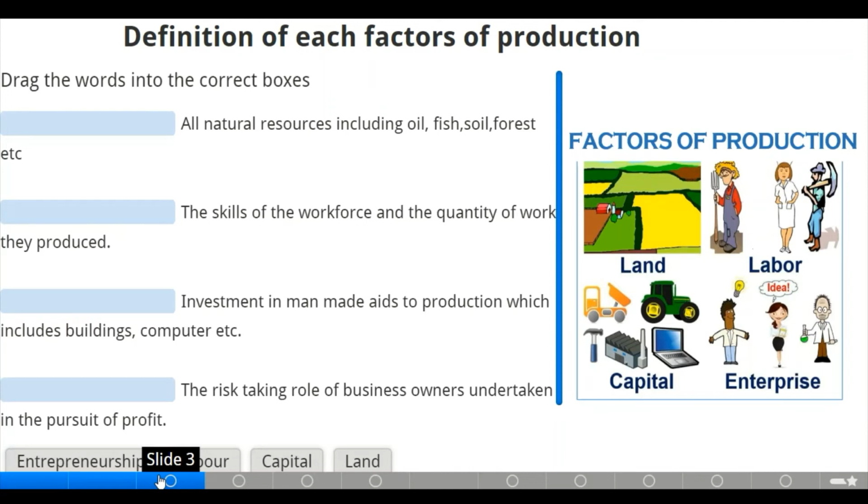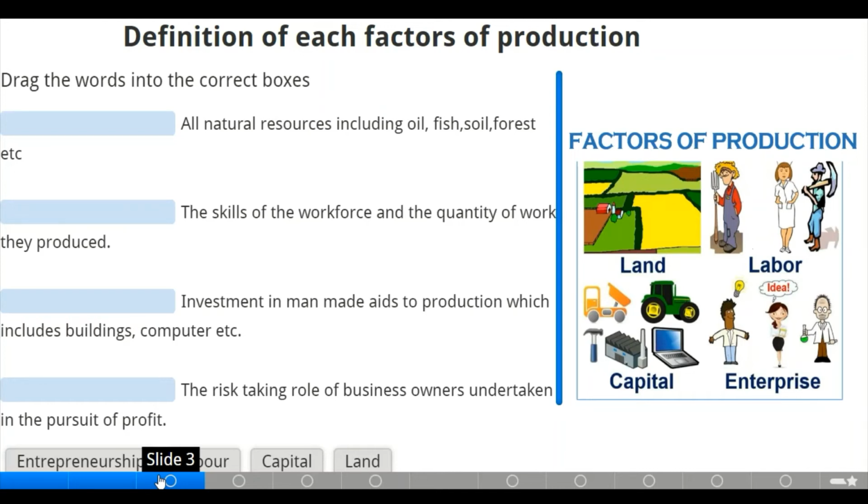The next is the skill of the workforce and the quantity of work they produce. Which factor of production? We don't know. Let's move to the next statement. Investment in man-made aids to production, which includes buildings, computers, etc. I know you can guess that one from this diagram. Now we have the risk-taking role of a business owner, undertaking in the pursuit of profit. That one is also here. You can get the idea.